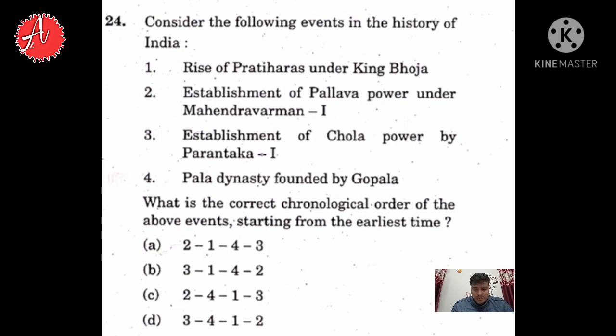and the second is the statement about the Pala dynasty founded by Gopala, which was there in 750 to 770. Third is statement 1, rise of Pratiharas, which was from 835 to 885. And the last event which occurred, which means the latest, is the third statement, establishment of Chola power by Parantaka I. It is in 907 AD to 955. So option C here is the correct answer.